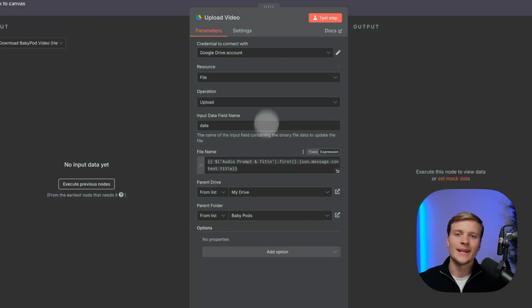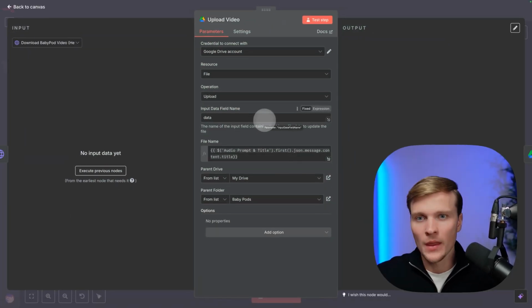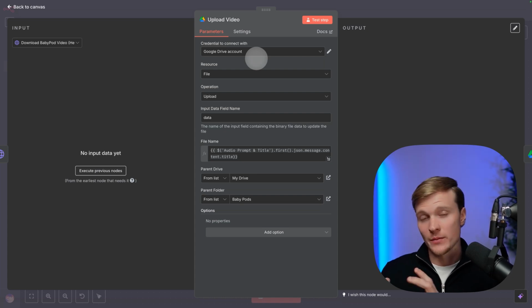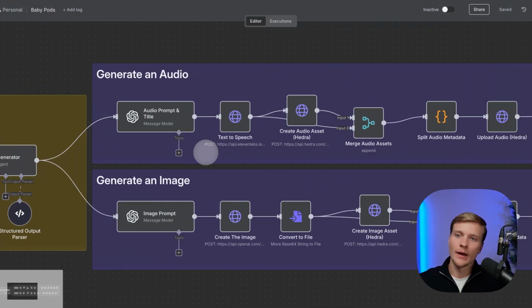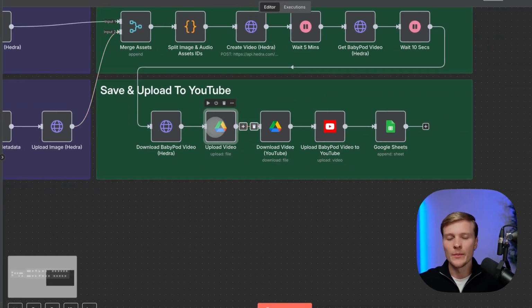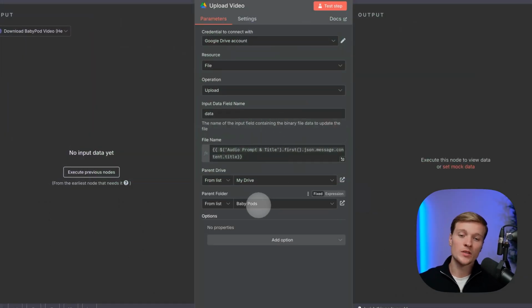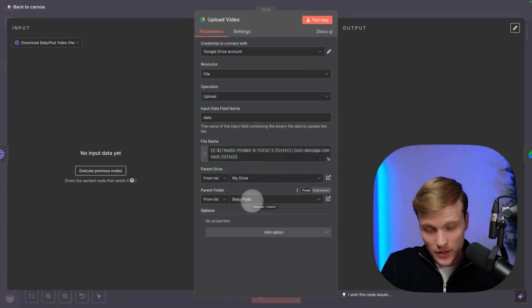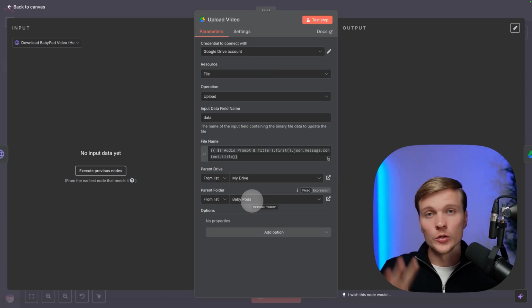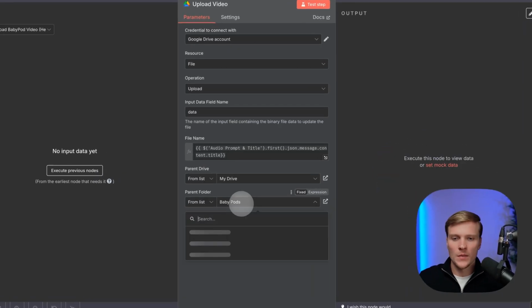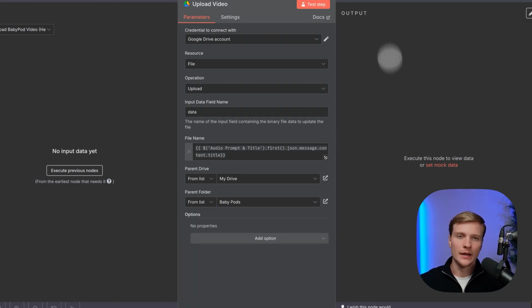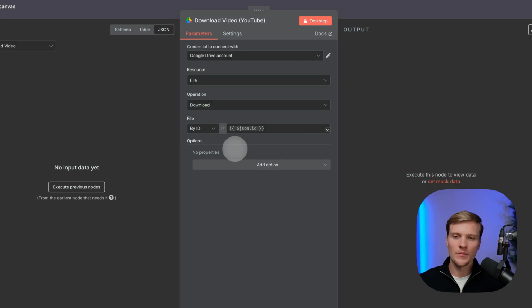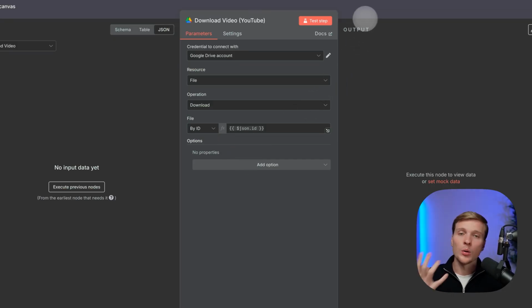And then we're connecting this node to our Google Drive. Here you will need to connect it to your Gmail account, and then we're using the file name, which is basically the title that was generated even back then in here. We're naming the file like that. It is going to the specific folder that I created initially. So you will also need to create this folder on your Google Drive where everything will be saved. So I could select any of the folders, but I selected this one, which is dedicated. And then I will download the video once again before uploading it to YouTube.